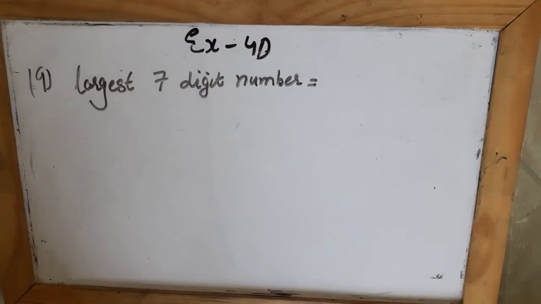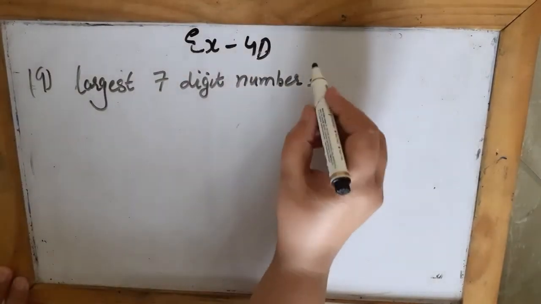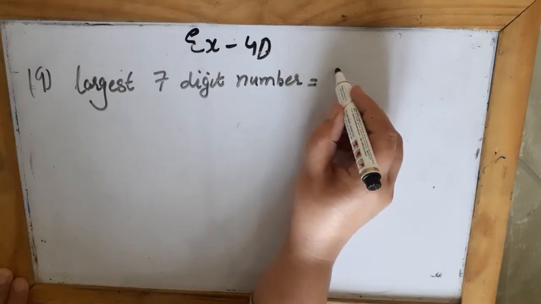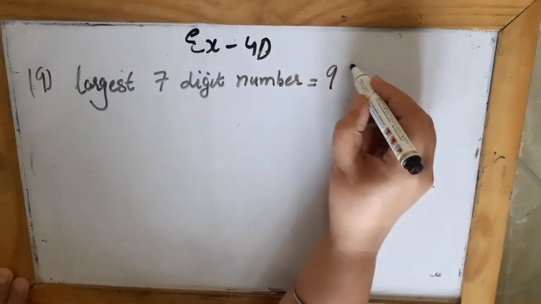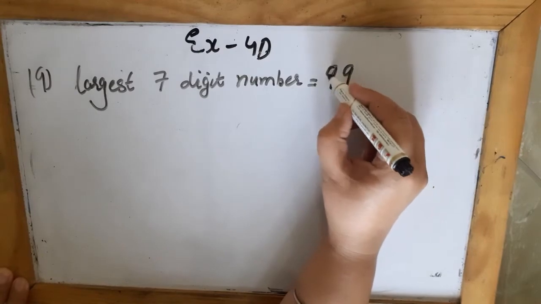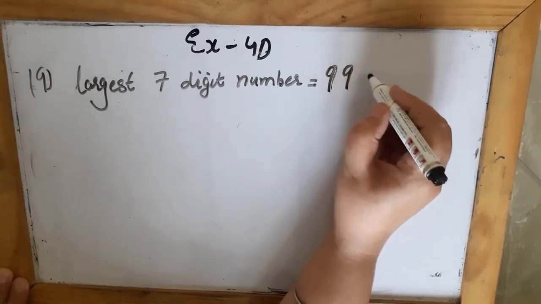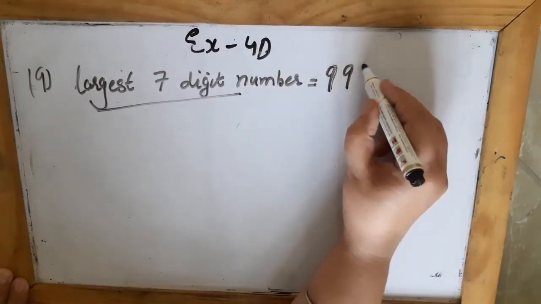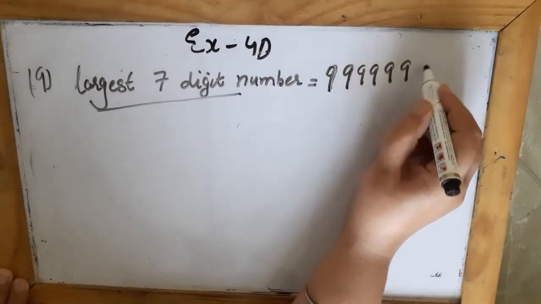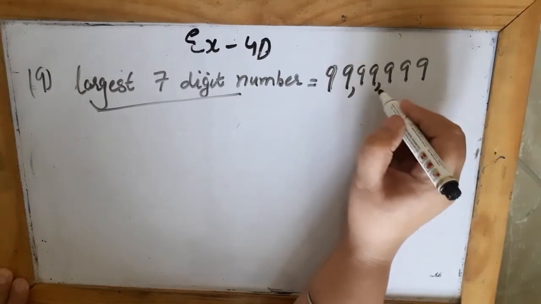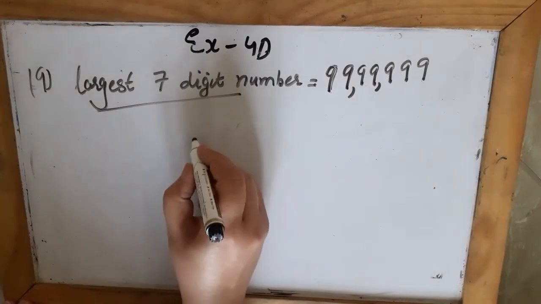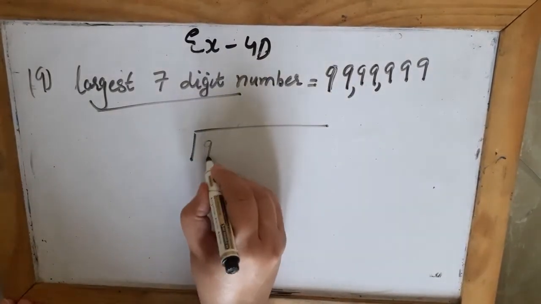So in order to find the solution for this, first of all I will take out the largest 7-digit number. So what is the largest 7-digit number? The largest digit is 9. If you repeat 9 seven times, you will get the largest 7-digit number: 1, 2, 3, 4, 5, 6, 7. So it becomes 99,99,999. Now I will divide this number